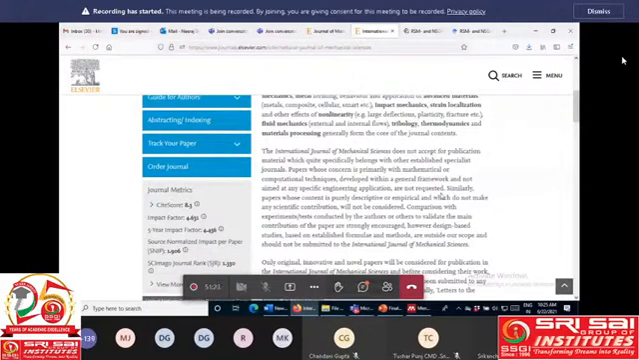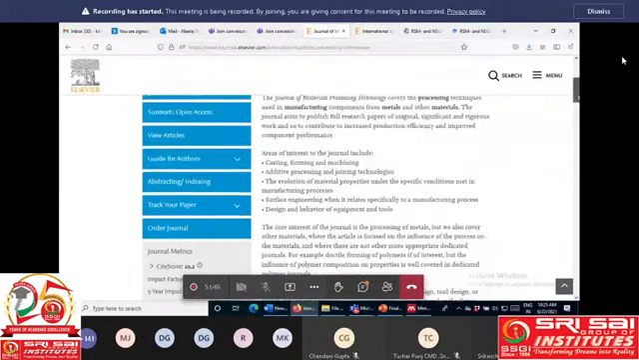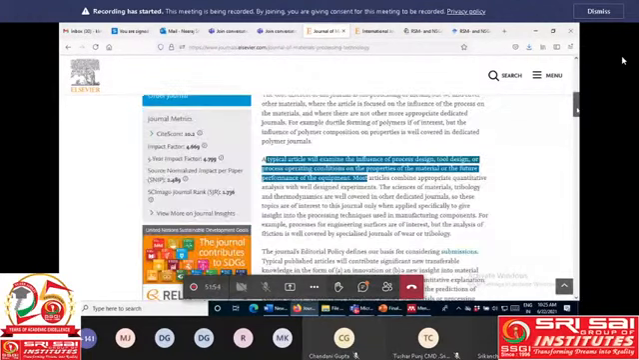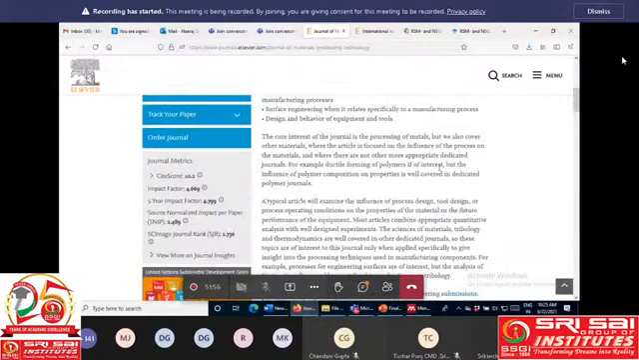Then there is one more. If we check the aim and scope of this journal, here we will examine the influence of this, okay, this one. The core interest of the journal is processing of metal, but we also cover this. And finally here, where there is no other appropriate dedicated journal, for example ductile forming, this they have written. And this one, most articles combine appropriate quantitative material science and tribology.